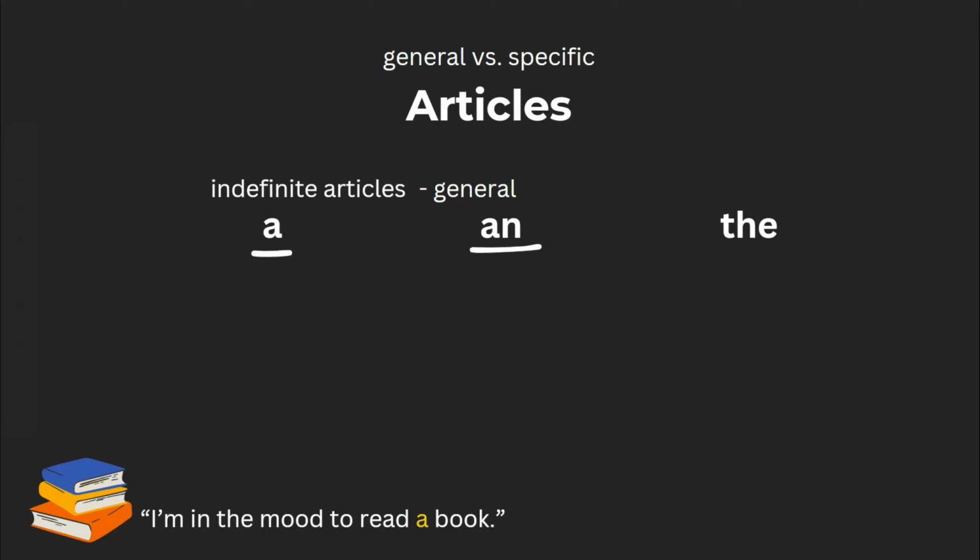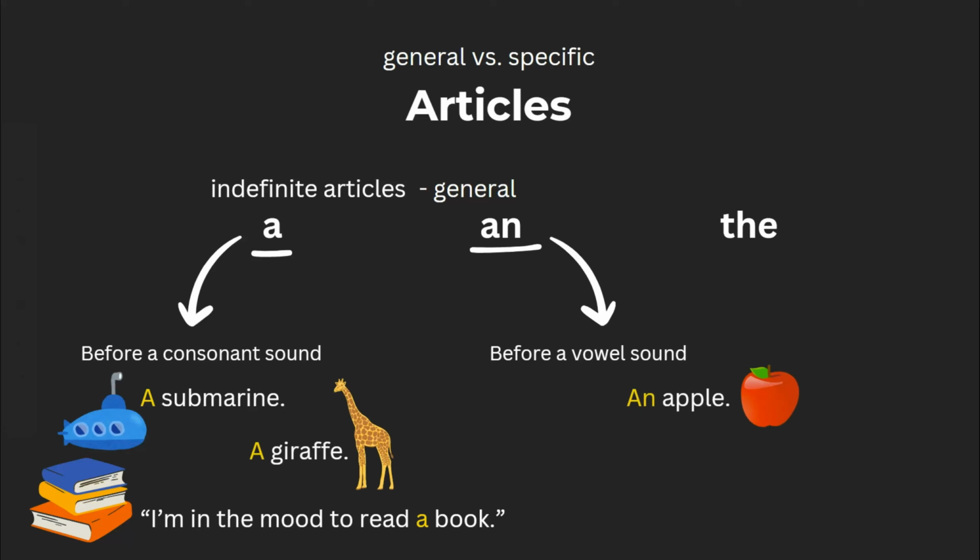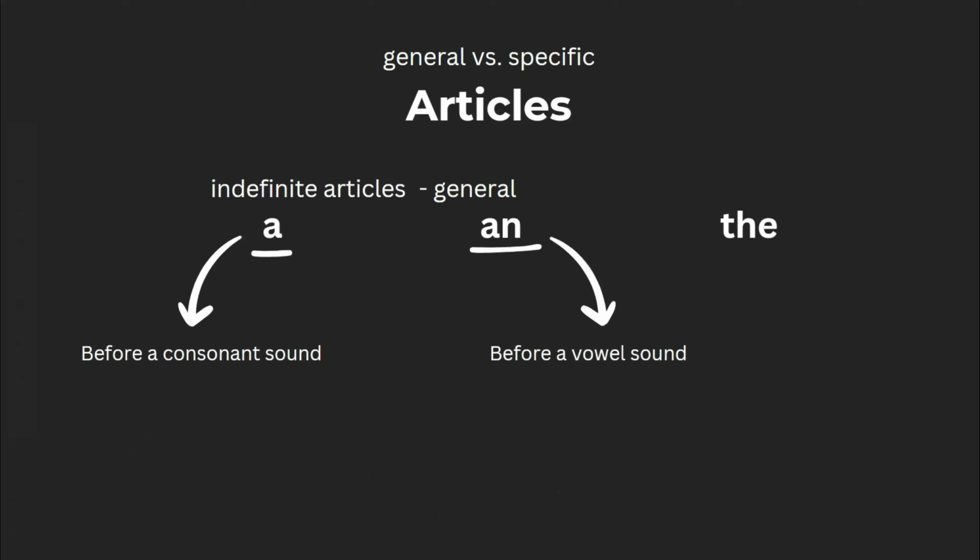A and an function in exactly the same way, the only difference being a is used before a word beginning with a consonant sound, while an is used before a word beginning with a vowel sound. So we'd have a submarine, a giraffe, but an apple or an igloo. Note that this rule isn't dependent on whether or not the word starts with a consonant or vowel, but rather whether it starts with a consonant or vowel sound.